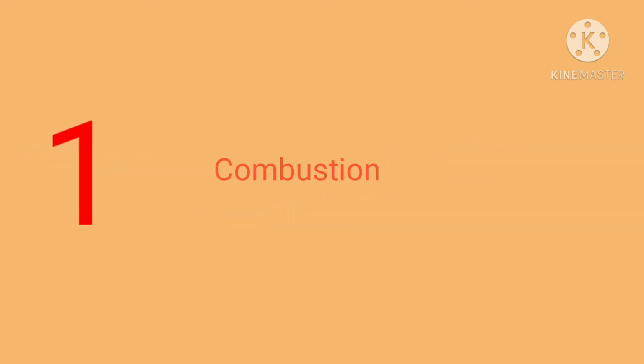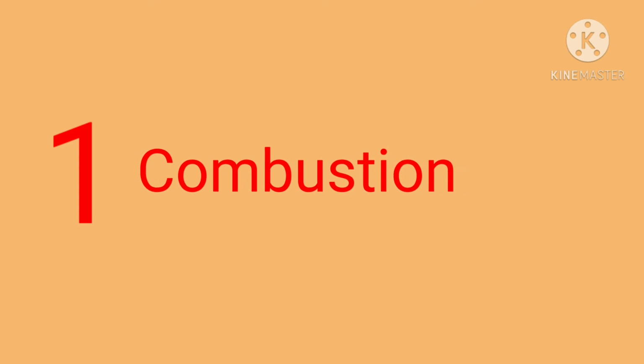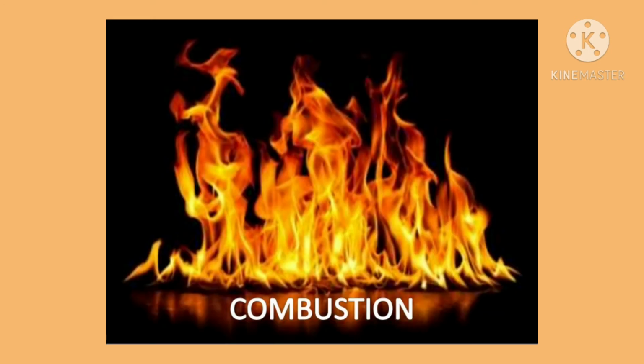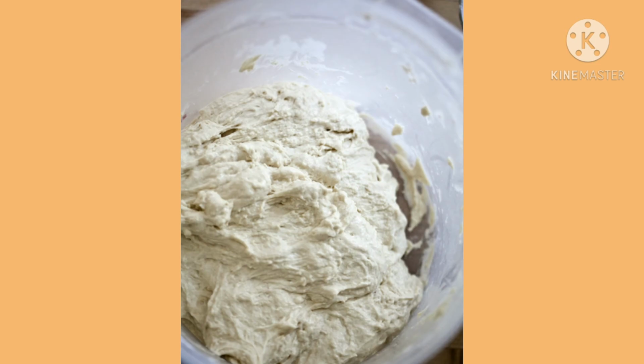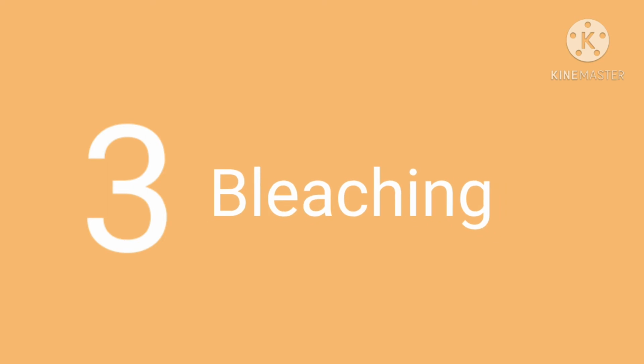First, combustion is the most common example of an oxidation reaction. Combustion means completely burning. For example, burning of wood involves release of carbon dioxide, water vapor along with a huge amount of energy. Next, second one, rising of dough with yeast depends on oxidation of sugars to carbon dioxide and water. Next, third one, bleaching of colored objects using moist chlorine. Chlorine reacts with moisture and makes the object colorless.